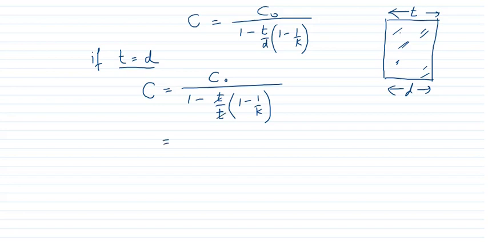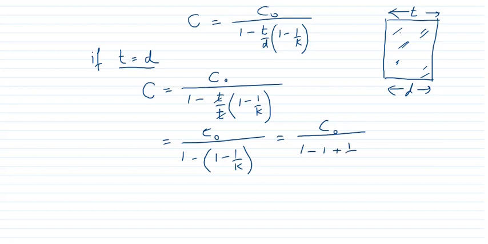So what is left? C naught upon 1 minus 1 upon K. When we open the bracket, 1 minus 1 plus 1 by K, they will be cancelled out, and what is left? K C naught. So therefore C is equal to K C naught.